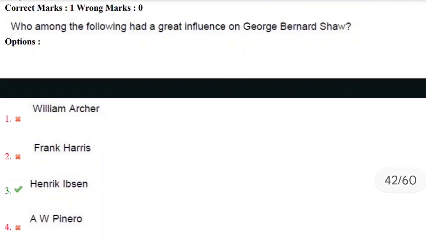Who among the following had a great influence on George Bernard Shaw, G.B. Shaw? And we have the options like William Archer, Frank Harris, Henrik Ibsen and A.W. Pinero. Yes, obviously Henrik Ibsen. And there is a famous ism called Ibsenism. Henrik Ibsen's plays had a great influence on George Bernard Shaw. So George Bernard Shaw was influenced by Henrik Ibsen and his Ibsenism. So the correct answer here is the third option.